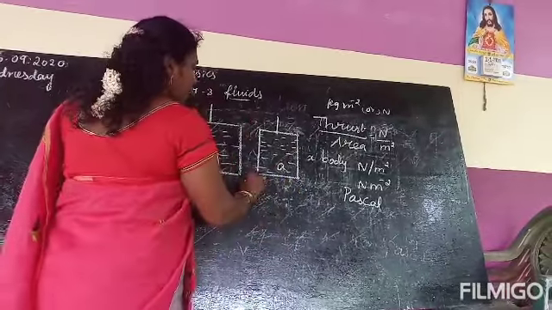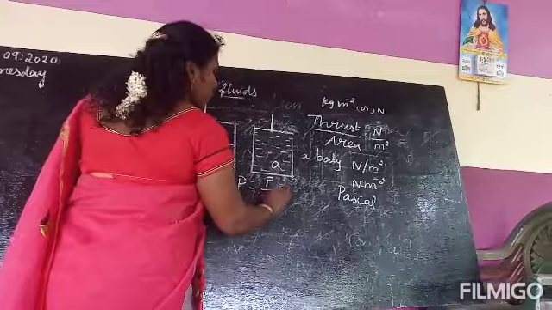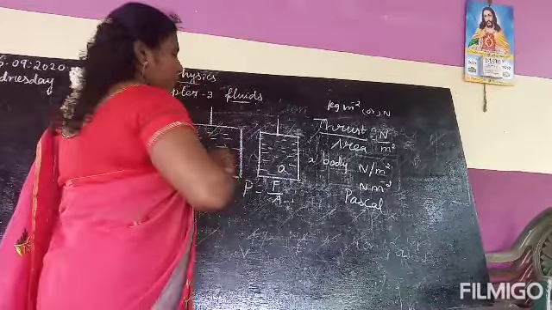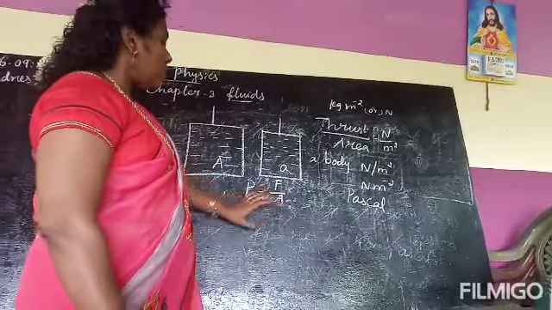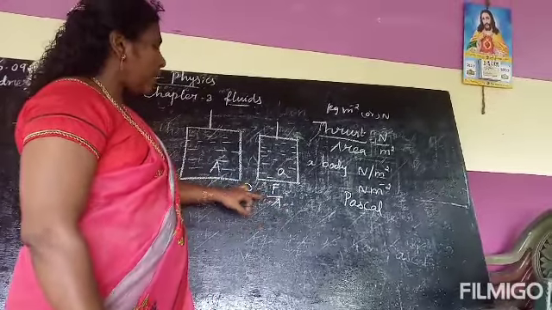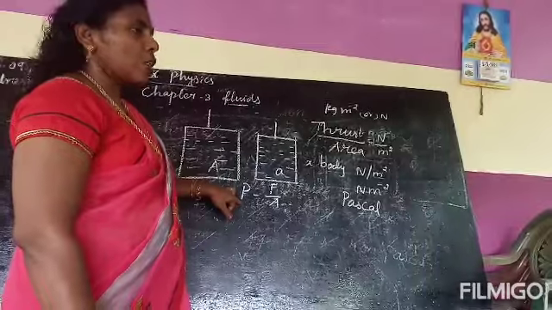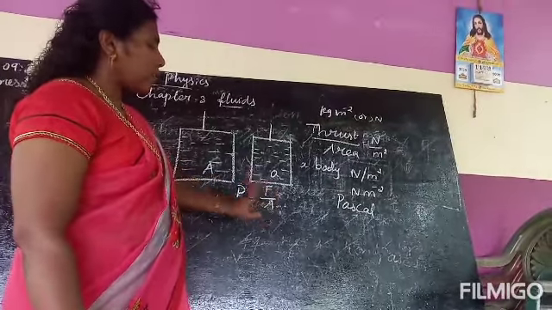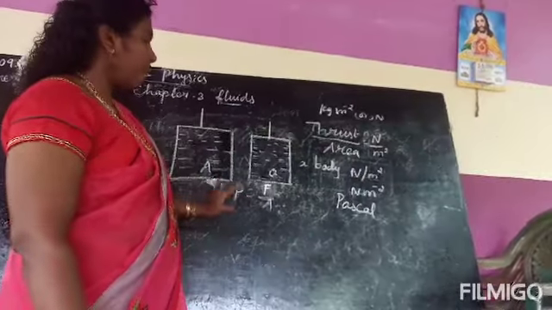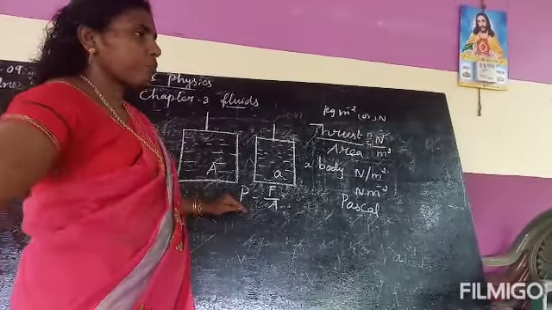So the formula we have written is force per unit area. Suppose in a problem force is given and area is also given. By using this formula, you can find the pressure. So there is an example problem where force and area are both given. You should calculate the value of pressure.